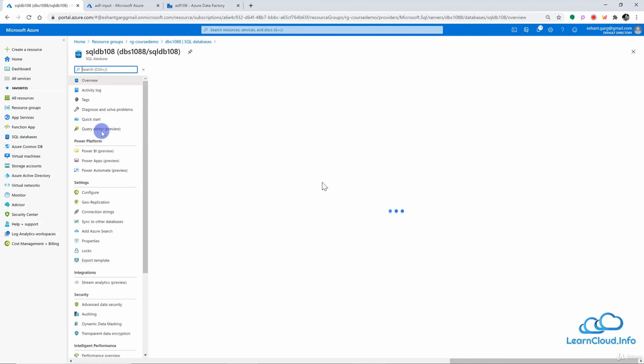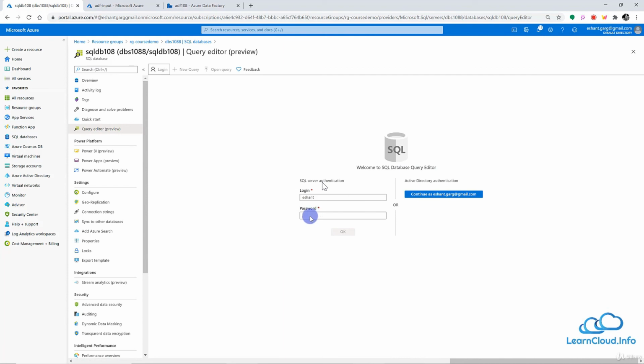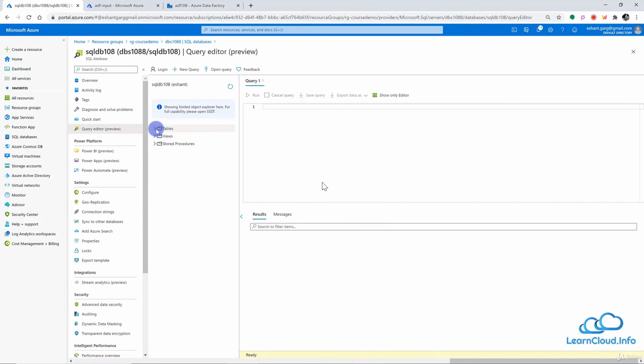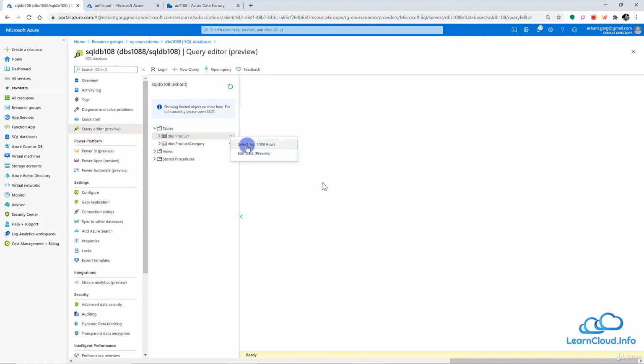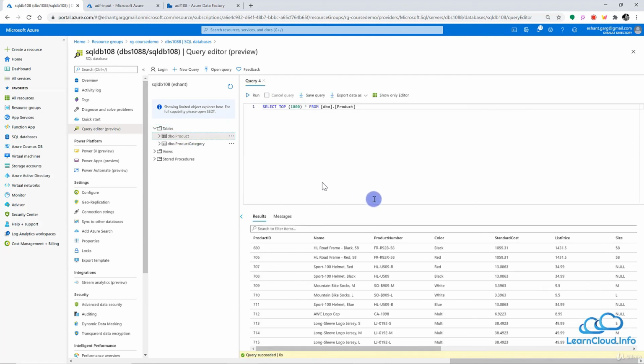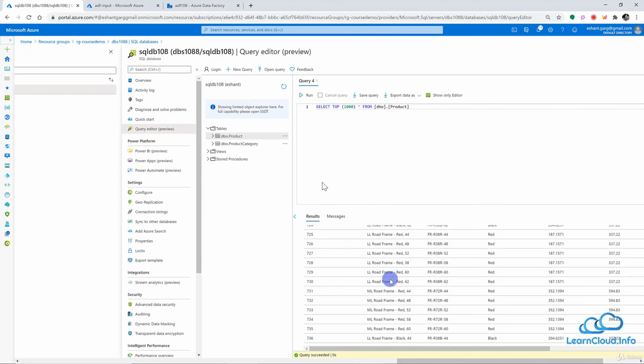I will open the query editor from here to access my tables, and let me provide my password here. All right, so this should be good, and we have table product here. I'll do select top 1000 from here, and I should see rows here. Okay, so this looks good.